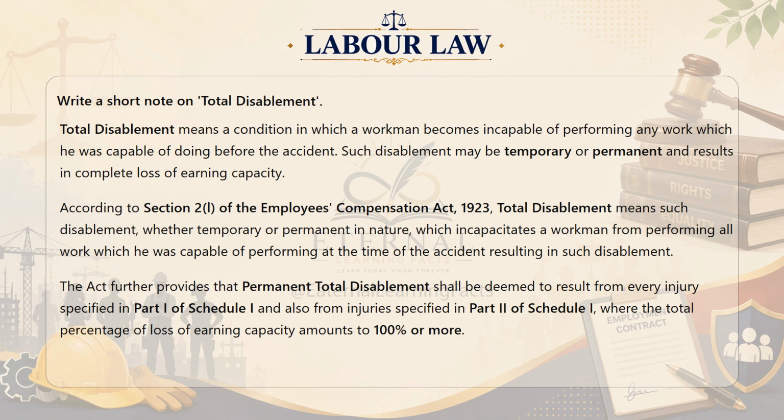The Act further provides that permanent total disablement shall be deemed to result from every injury specified in Part 1 of Schedule 1, and also from injuries specified in Part 2 of Schedule 1, where the total percentage of loss of earning capacity amounts to 100% or more.